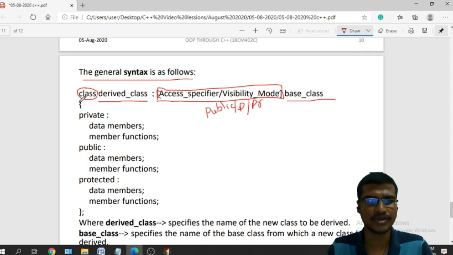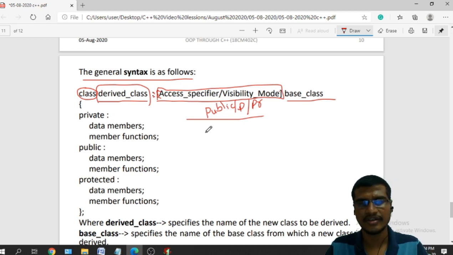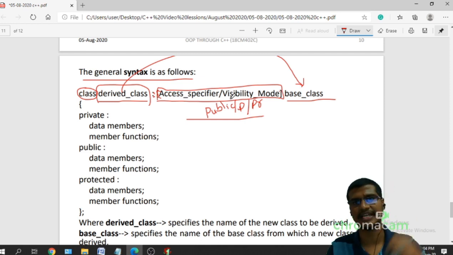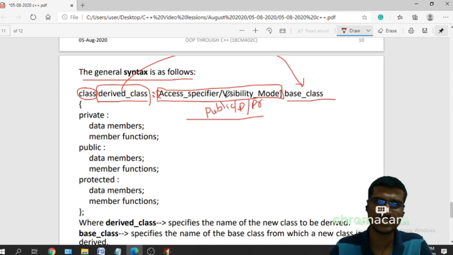And what is the base class? So class is the keyword, then the name of the derived class, and this single colon, not semicolon. Next is the access specifier: public, private, or protected, and then the base class. What is the meaning of this? This is the class that is derived from this base class. I am deriving this derived class from the existing base class. Whether I am deriving publicly, privately, or protected is mentioned by using this access specifier. What is public derivation, private derivation, and protected derivation, we will see in the next classes.